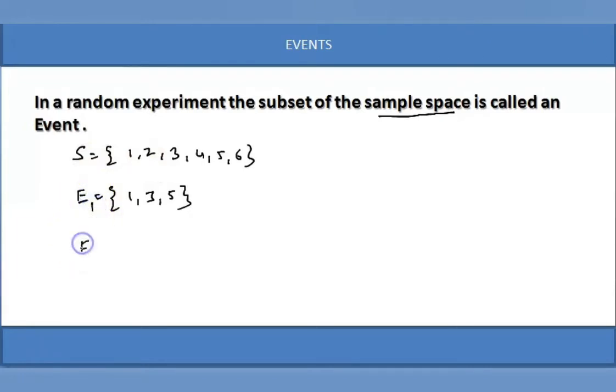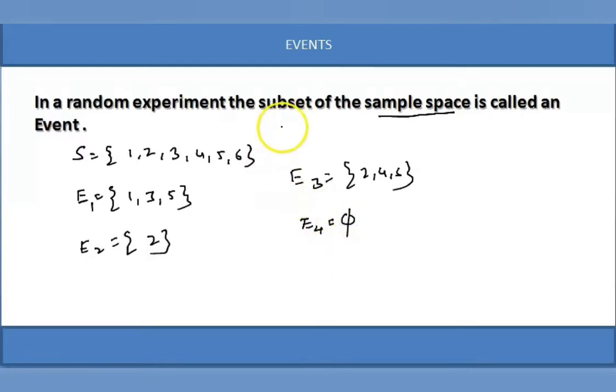E1. What is another event E2? Can we guess? Right, a single element, or E3 getting the numbers 2, 4, 6. You can create 2 power 6 subsets. All the subsets are called events. If you get the empty set, phi, the empty set is a subset of the given set.